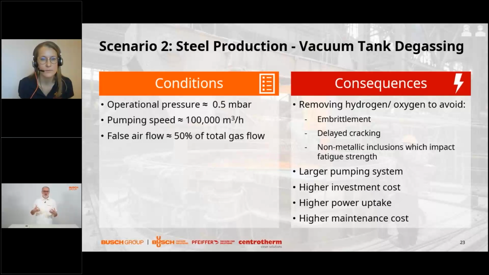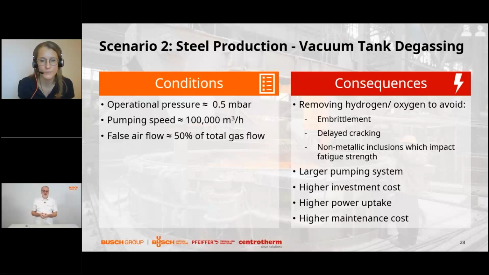And if you have a hot melt, it could also be the case that humidity reacts with a hot metal surface. So oxygen is incorporated into some oxides, and the hydrogen will be released. And hydrogen leads to embrittlement in high-end steel, and also to delayed cracking.